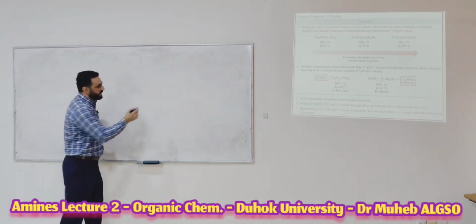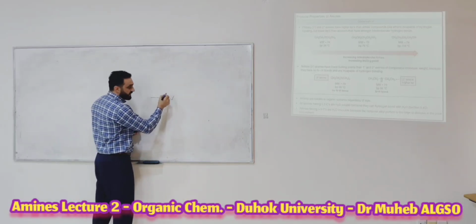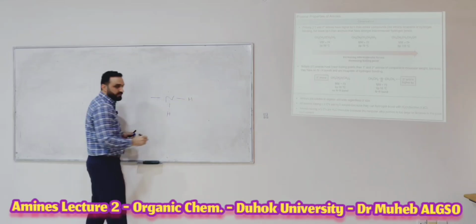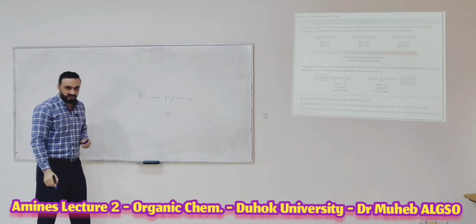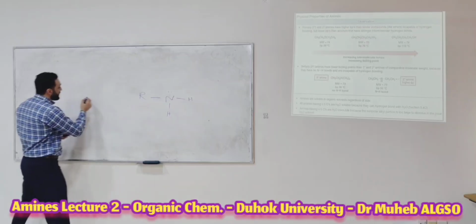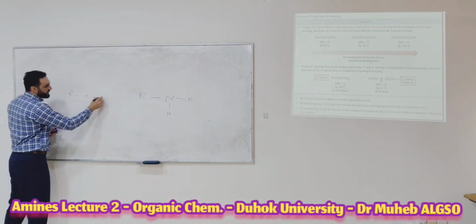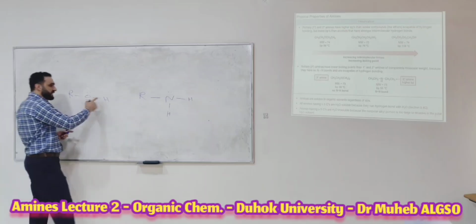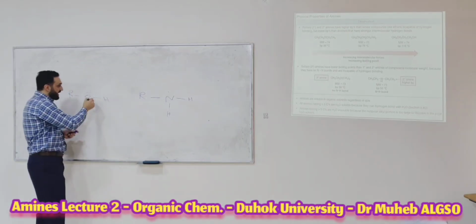Now look. This is the nitrogen atom. Yes, the nitrogen has an unshared electron pair, and we have here two hydrogens, if we talk about the primary amine. And also you have alcohol compounds. In the alcohol, we have two unshared electron pairs. What is the difference between the oxygen atom and nitrogen? As you said, the electronegativity.